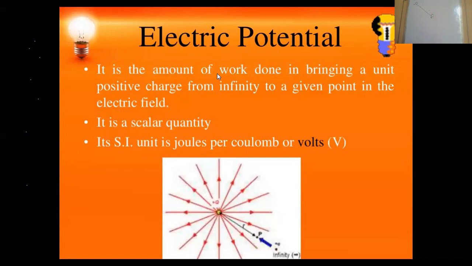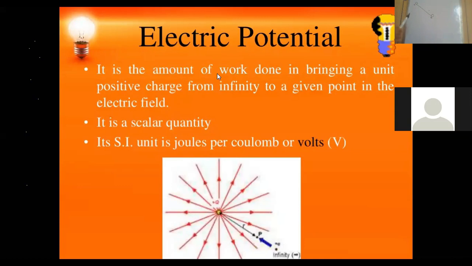Now, my question is, why does the ball move from position A to position B? It is because of the difference in height. Due to the difference in height, there will be a difference in potential energy, and this point has higher gravitational potential energy. So that is why it moves from the greater height to the lesser height.